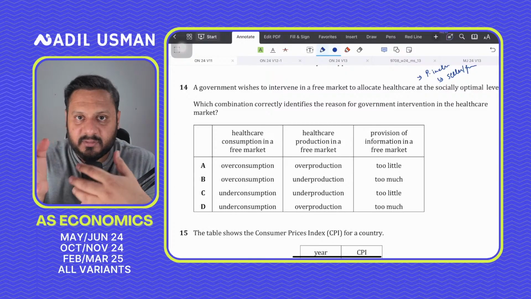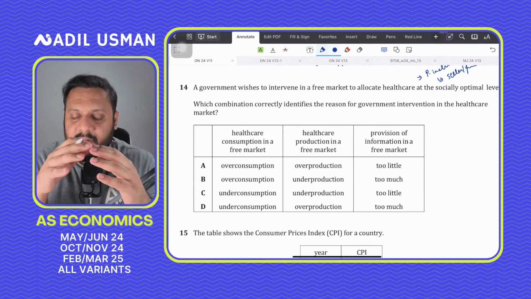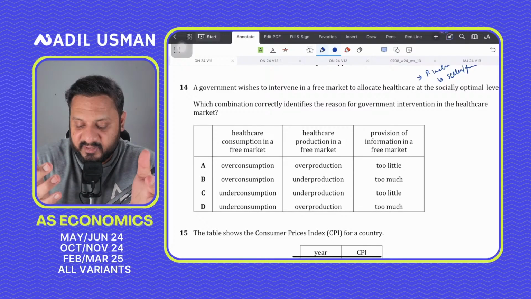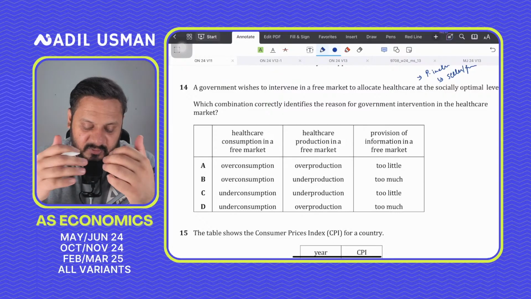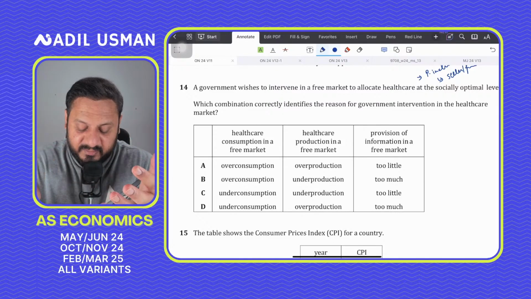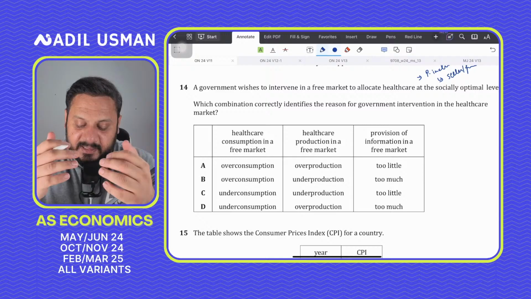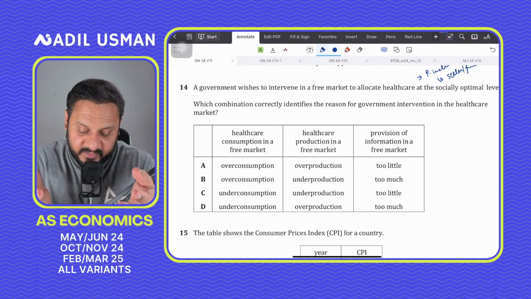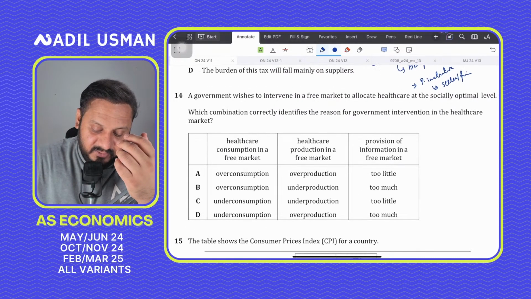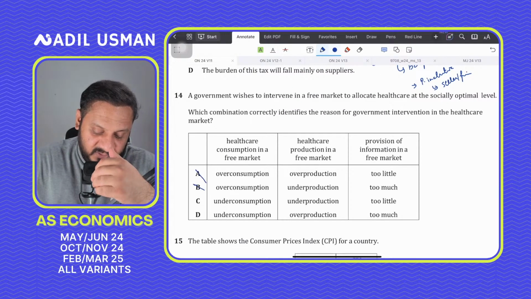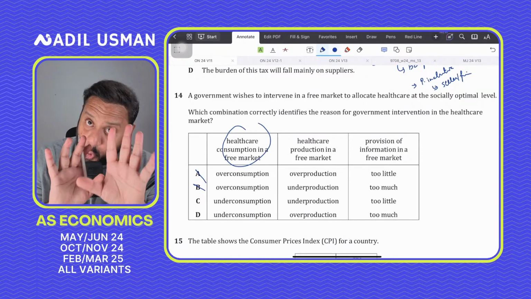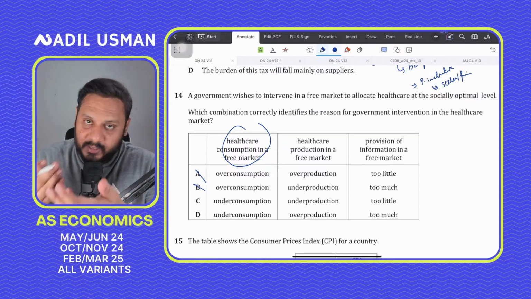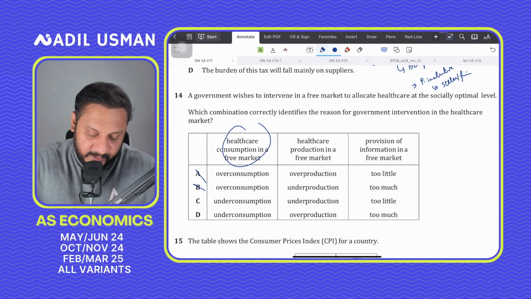So instead of finding all three together, first eliminate and narrow down your choices. Select a column that you find easier. It could be any of the three columns, and then see what happens. Definitely healthcare is a merit good, and a merit good is under-consumed. That is what justifies government intervention. So the answer has to be either C or D. I narrow it down because I look at the first column only. Healthcare has to be under-consumed, so the answer option has to be either C or D.